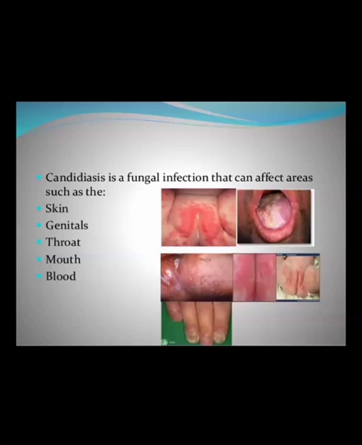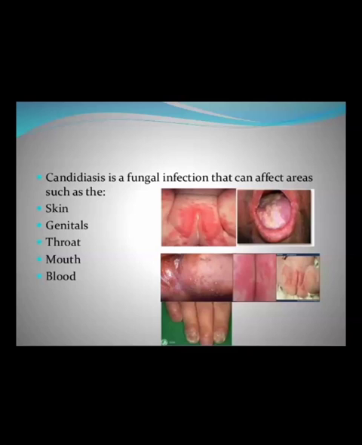It will look like this in this picture, and sometimes there will be a whitish appearance too. Candidiasis, a fungal infection, affects the skin, genitals, throat, mouth and other body parts, that is the invasive candidiasis. So when we are looking, it will be like this.